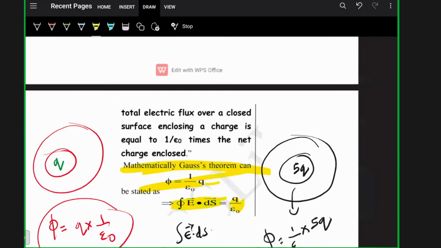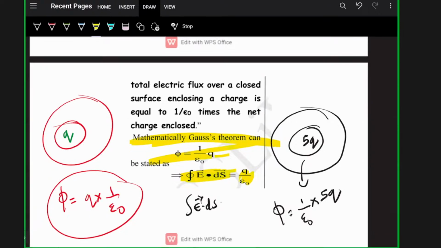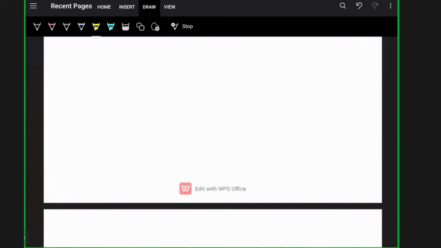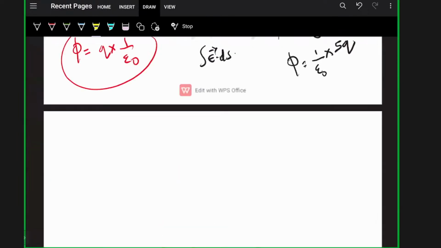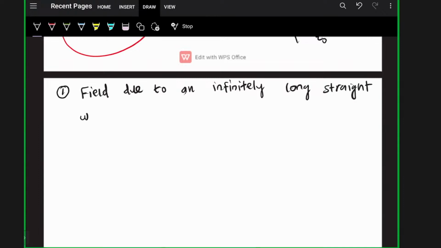first we have to find the electric field due to an infinitely long, straight, uniformly charged wire.